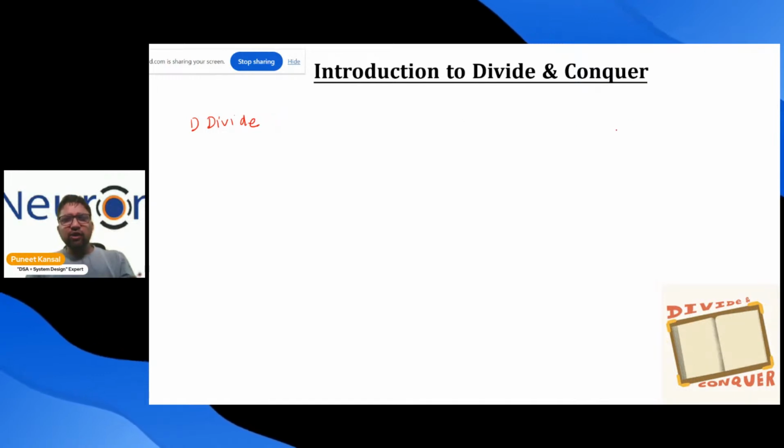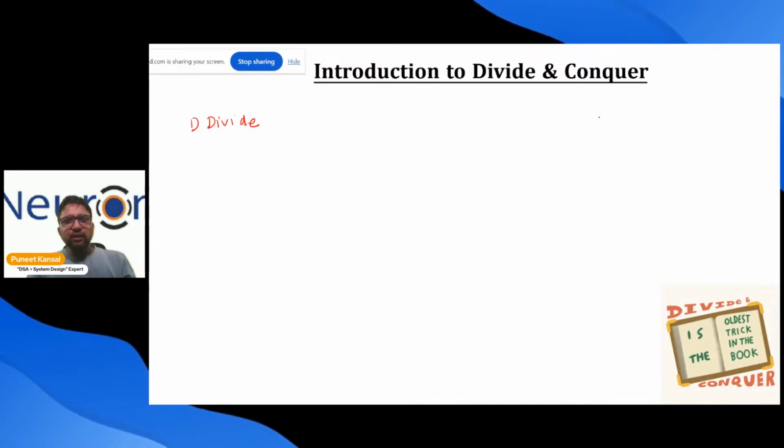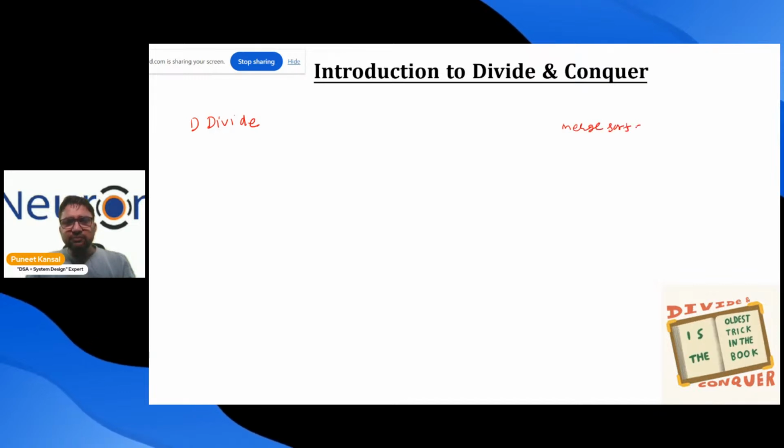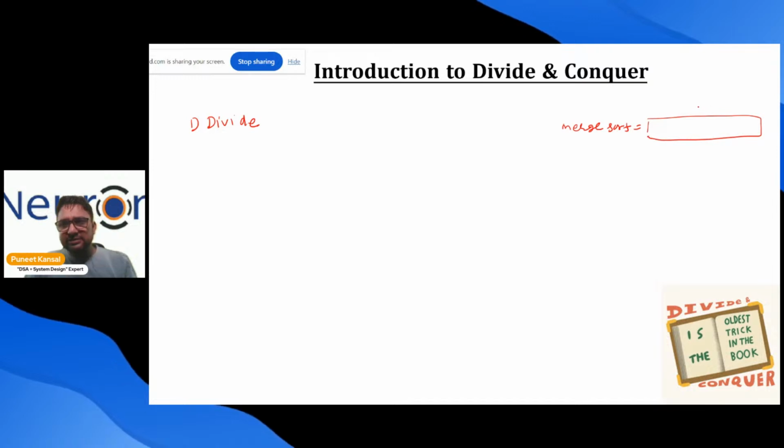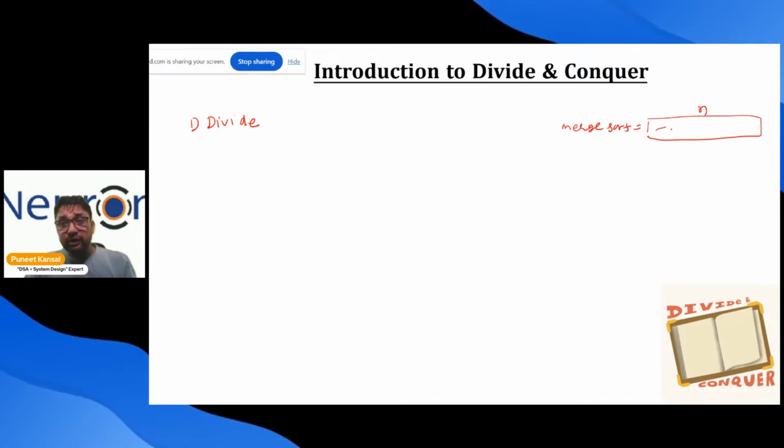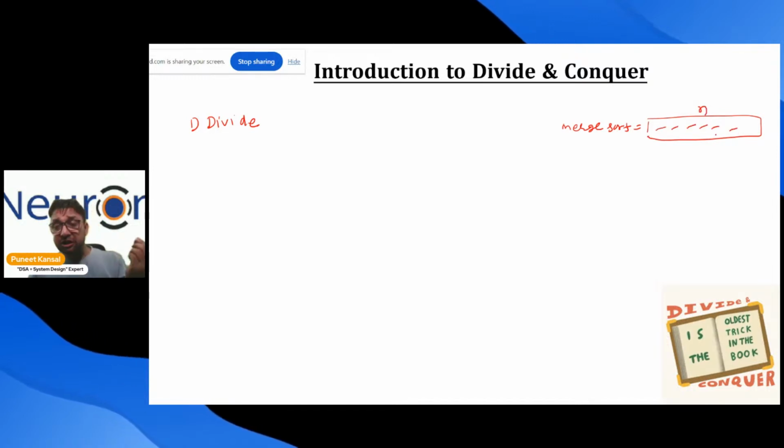For example, if you know about merge sort, there are n elements and we need to sort them in increasing or decreasing order.